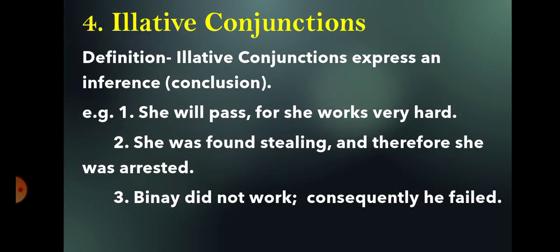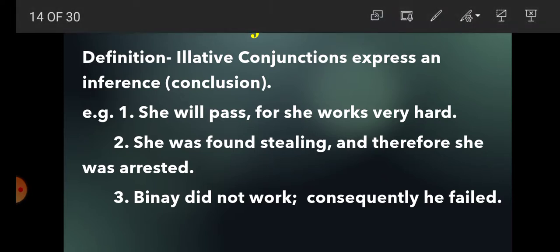Number 4, illative conjunction. What is illative conjunction? Illative conjunction expresses an inference. What is inference, students? Result or conclusion. For example, she will pass for she works very hard.